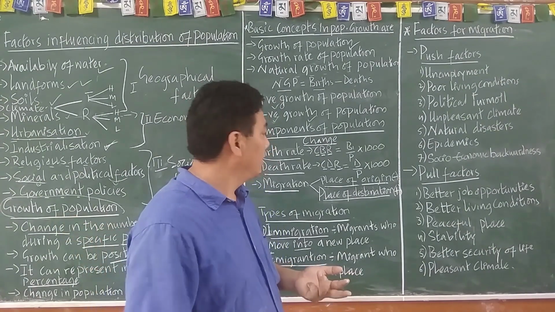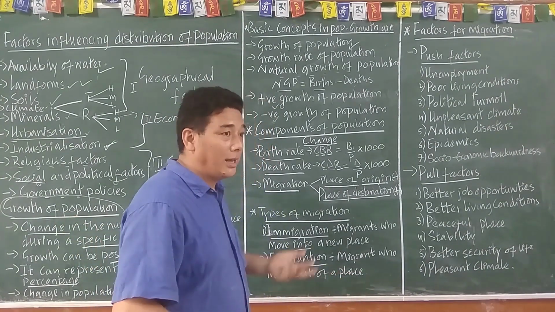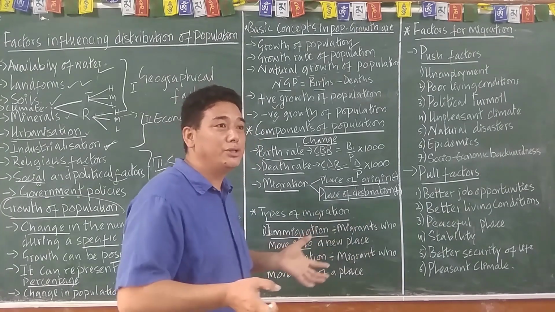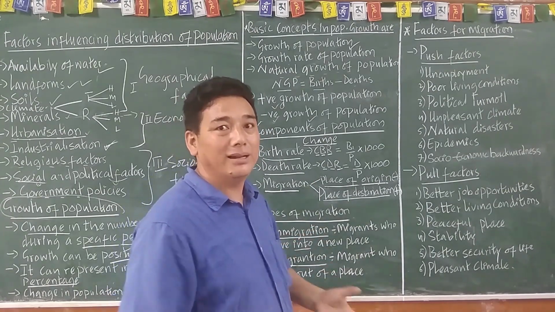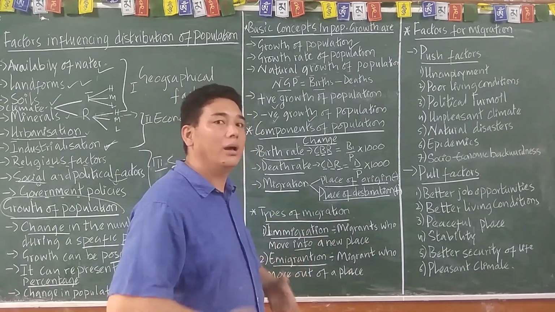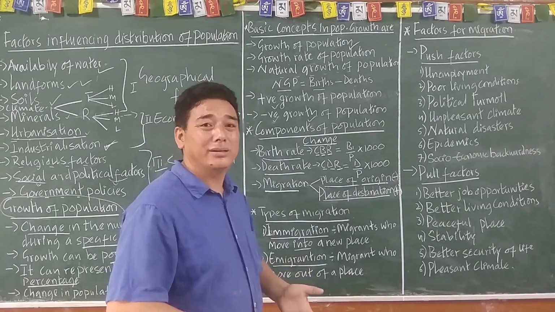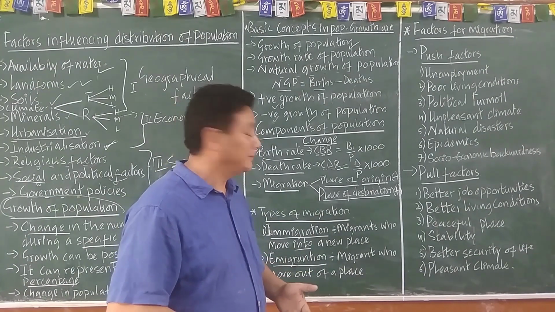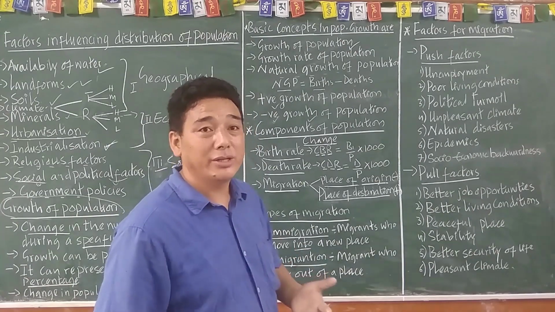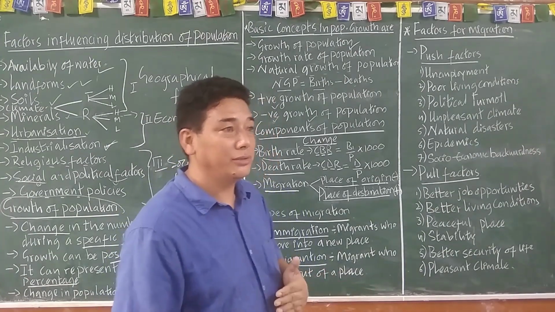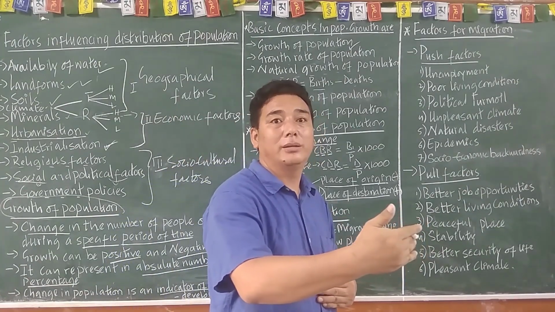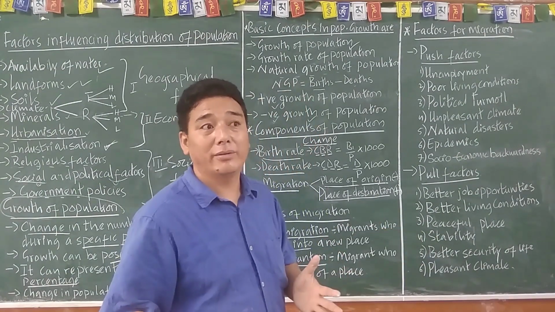Is it clear? Politically we say we are exiled, but we have migrated almost permanently. And temporary migration, for the time being, and seasonal migration.